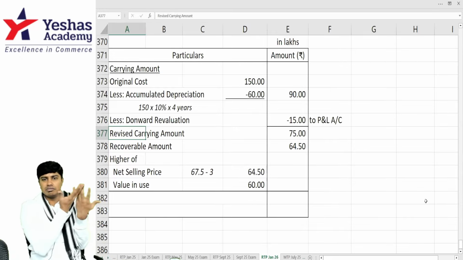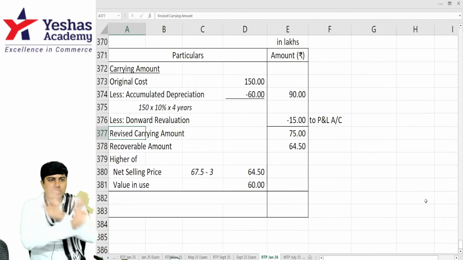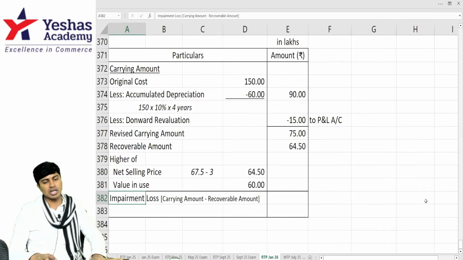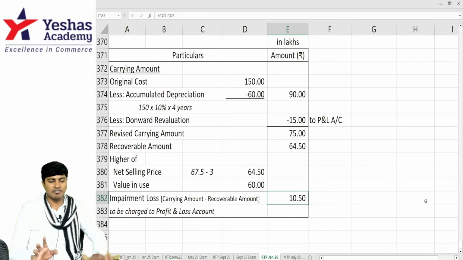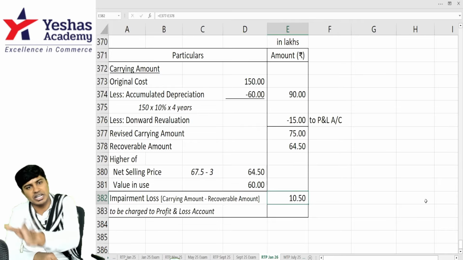We are assuming that they have an indicator to check for impairment. That's the reason we are doing it. If there is no indicator, we would not have checked for any impairment. Now tell me how much is impairment loss. 75 minus 64.5, 10.5 will be deducted from the cost of the asset, and it will also be charged to